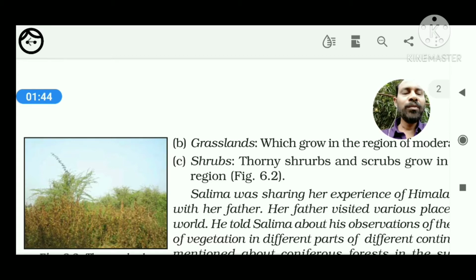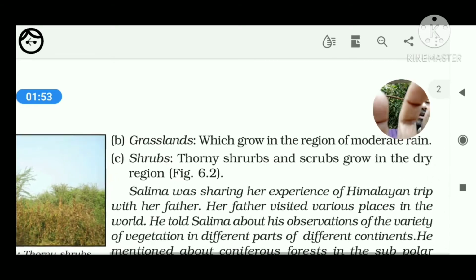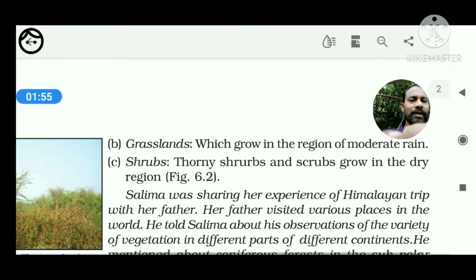In your mind you may have the question: what is the grassland? It grows in regions of moderate rain. Grasses are not so high and are comparatively inferior quality natural vegetation. Then there are shrubs, thorny shrubs, and the shrubs grow in the dry region.